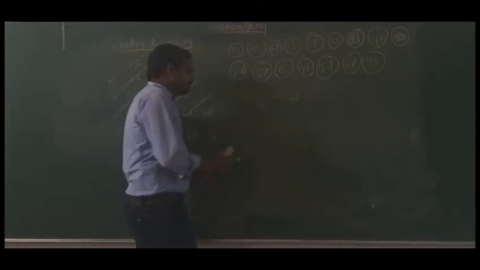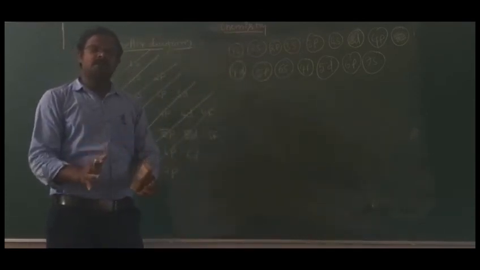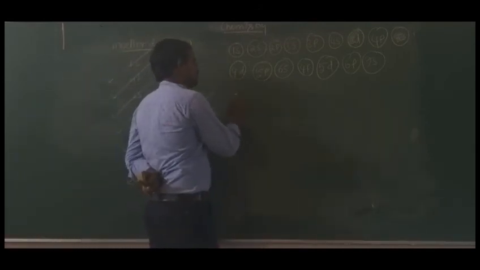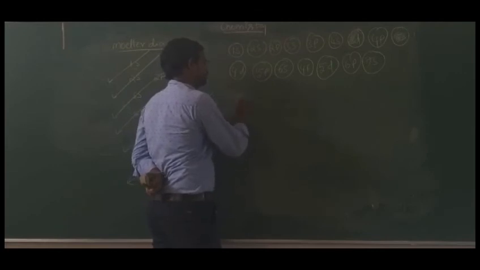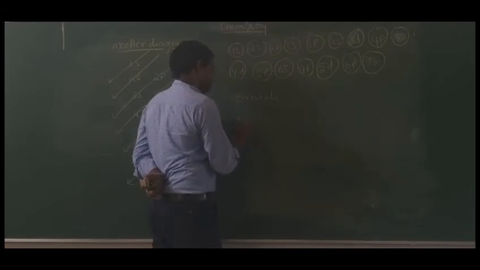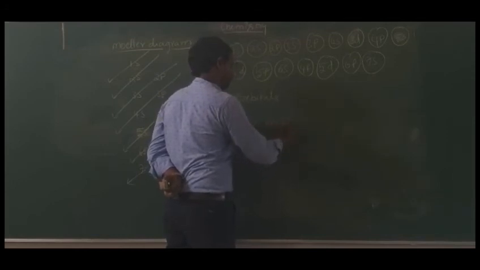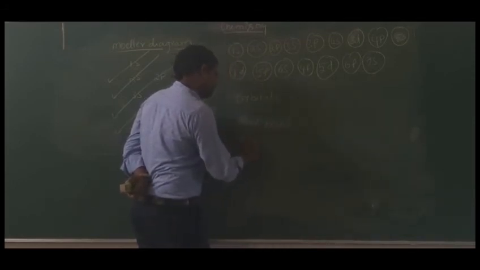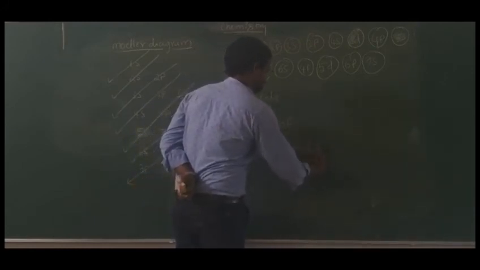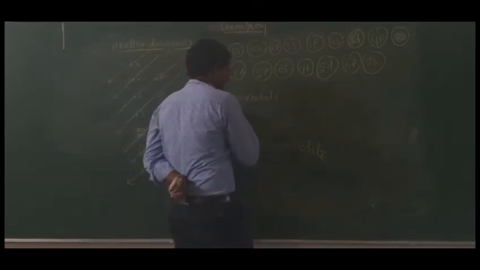So before writing its electronic configuration, you should know one important point, that is the maximum number of electrons accommodated in an orbital. We have to know the maximum number of electrons accommodated.